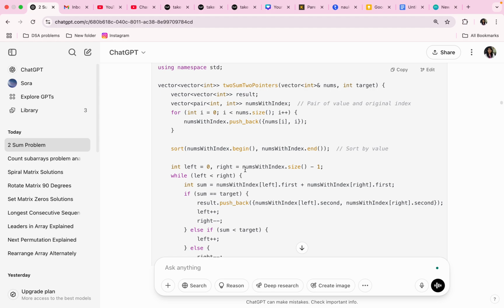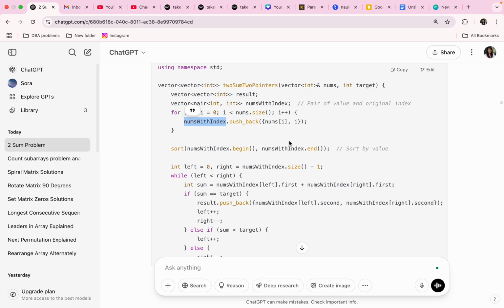Then we will start a for loop where int i equal to 0, i is less than nums.size(), i++, numsWithIndex.push_back({nums[i], i}). So this numsWithIndex vector has values nums[i], i, value first and then the index.